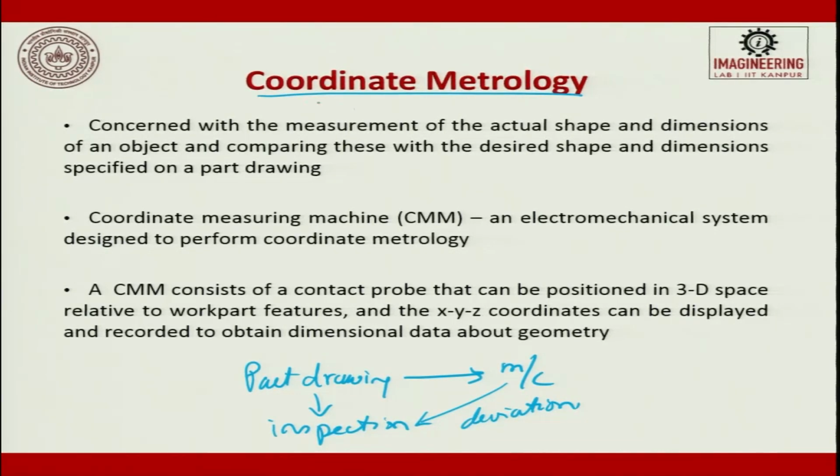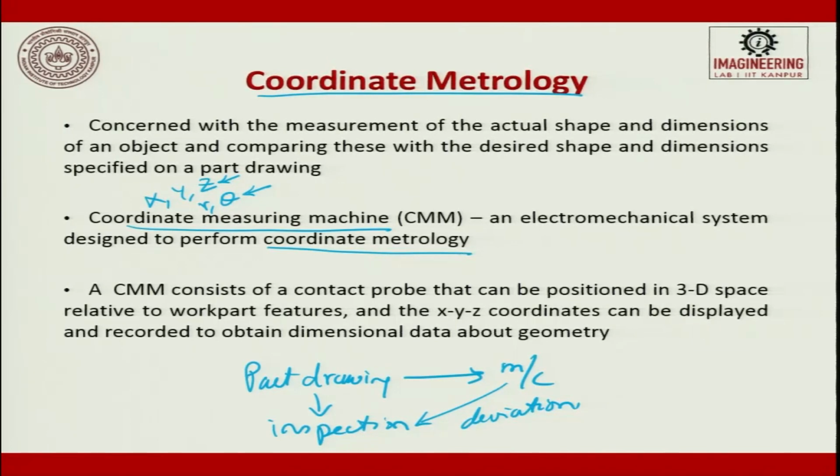Okay. To do this, we will use a coordinate measuring machine. When I say coordinates, x coordinate, y coordinate, z coordinate, r coordinate and theta coordinates are generally used. This is for Cartesian and this is for polar. So, you can use both, or a combination of these two can be used for measuring. A coordinate measuring machine is an electromechanical system designed to perform coordinate metrology.